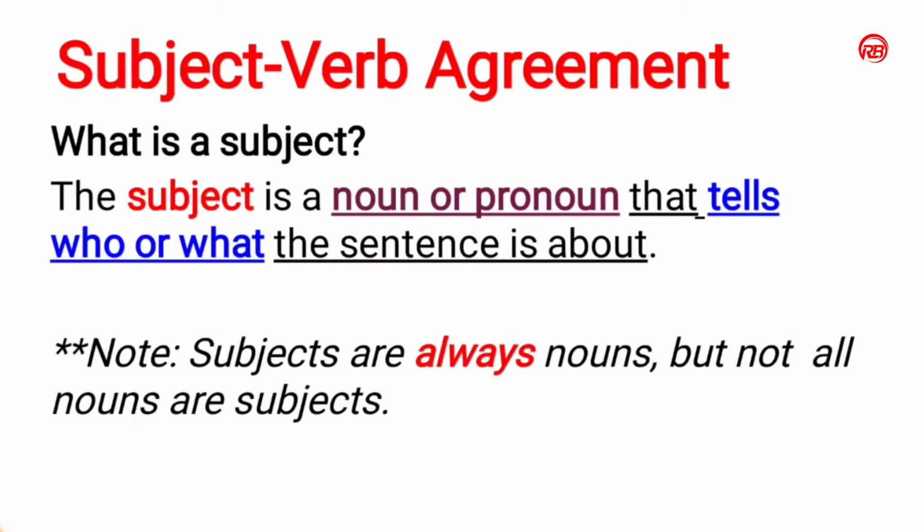Before getting into the topic, we should know what is subject and what is verb. What is a subject? The subject is a noun or pronoun that tells who or what the sentence is about. For example, I am writing. He is going to college. In these sentences, I and he are the subject.